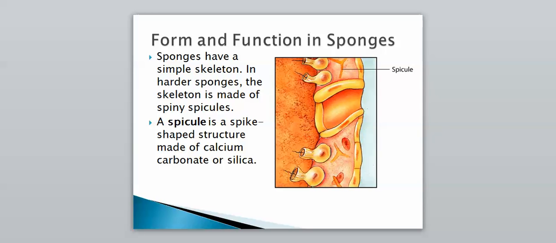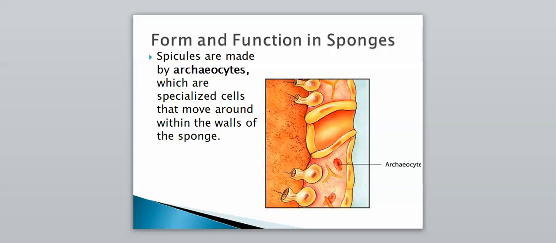And then some more form and function in sponges. They have a simple skeleton, and in harder sponges the skeleton is made up of what are known as spicules, and a spicule is a spike-shaped structure made of calcium carbonate or silica. So a spicule is just a structure of a sponge skeleton, and it helps make up the skeleton of the sponge. And then the spicules are made by archaeocytes, which are specialized cells that move around within the walls of the sponge. So archaeocytes make up a spicule, and spicules help make up the skeleton-like structure of a sponge.